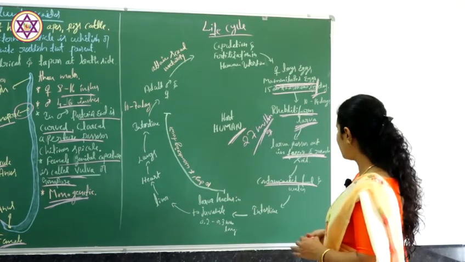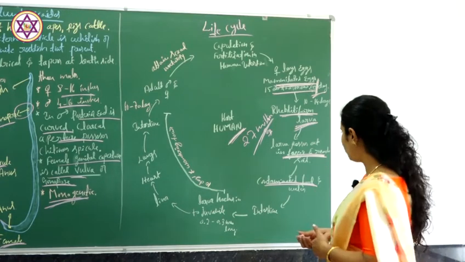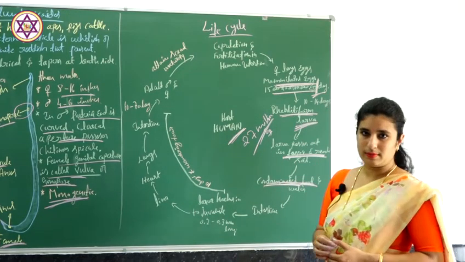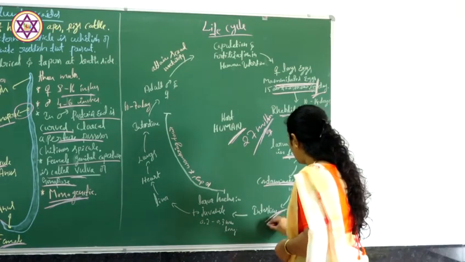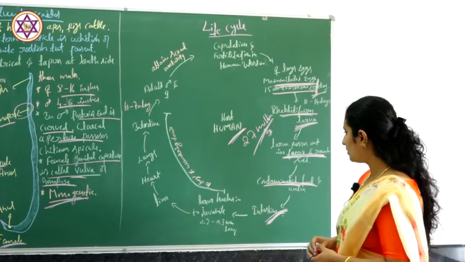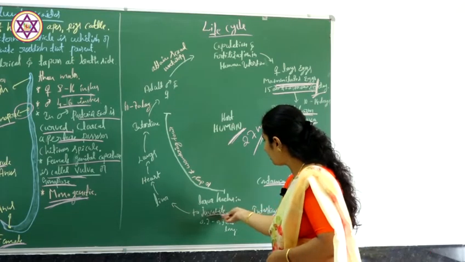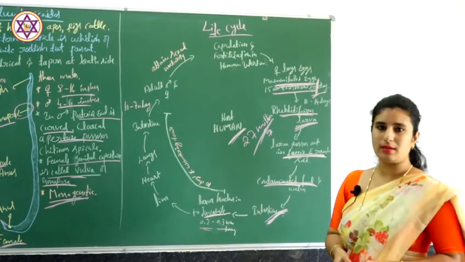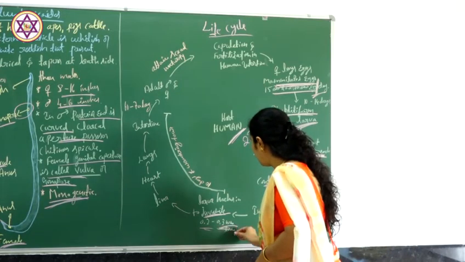Then when human beings consume the contaminated food and water, the larva reaches the human intestine. It settles in the human intestine, and here the larva hatches into a juvenile that is 0.2 to 0.3 millimeter in length.